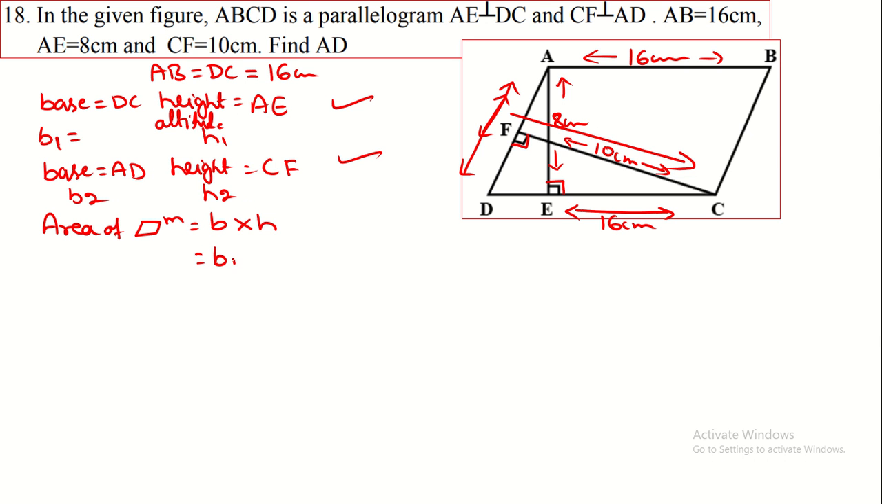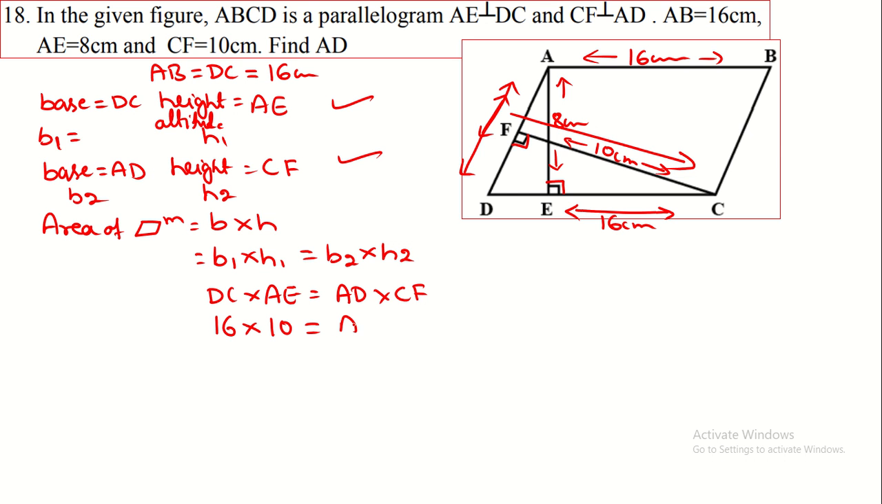Here, both the areas are equal, so B1 into H1 is equal to B2 into H2. Therefore we substitute B1 as DC, H1 as AE, B2 as AD and H2 as CF. So substitute the values: DC is 16, AE is 10, AD we have to calculate, and CF is 10.